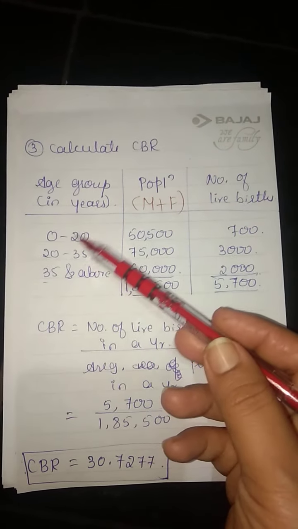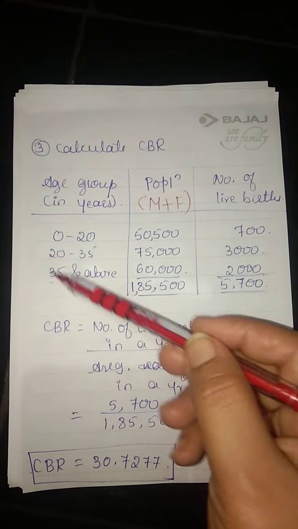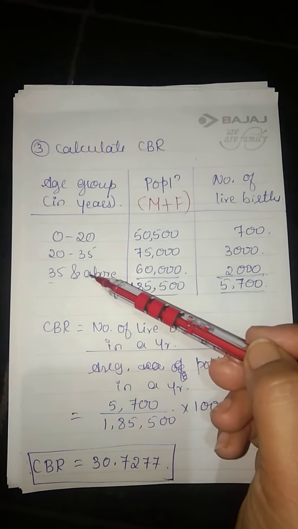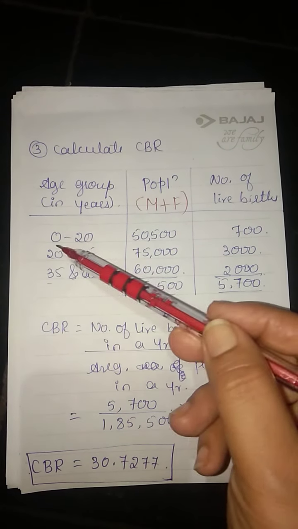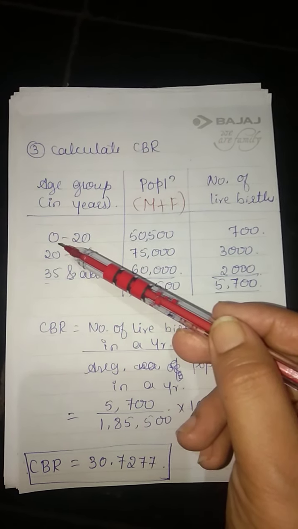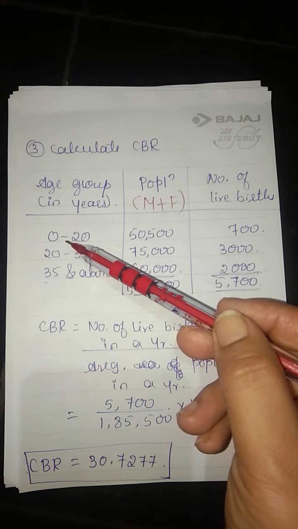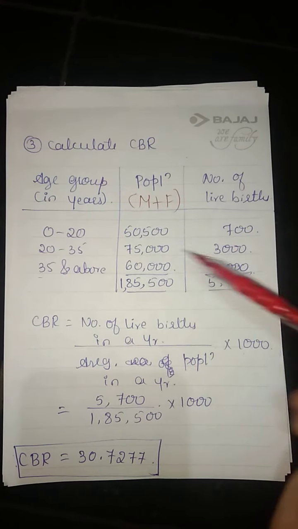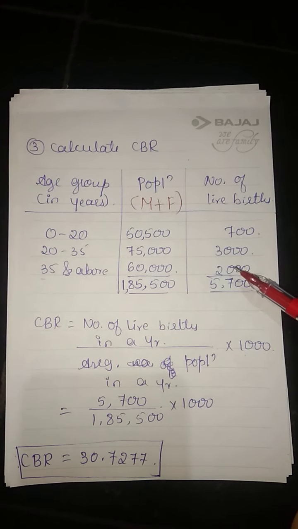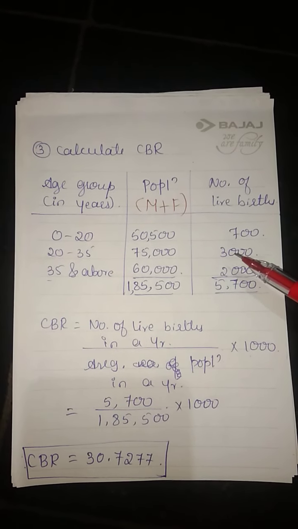So 0 to 20, 20 to 35, 35 and above. So this includes 15 to 49. So you can ask me why they have given 700 for the 0 to 20, because 14 is included in this. From 14, the childbearing age starts. So 0 to 20 it is 700, and next 3000 and 2000 they have given. Get the total. Again a direct question it is.